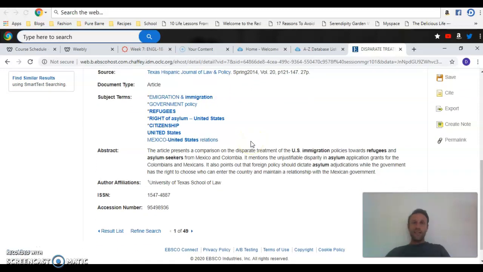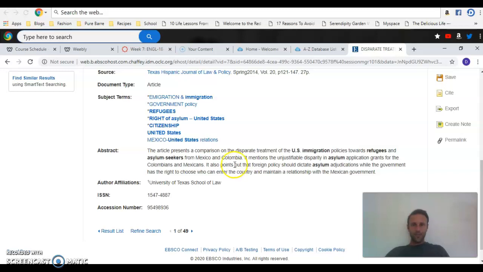Next thing I want to draw your attention to is the abstract. The abstract is the summary of this paper, of this article. And so it saves you time, right? If you read this and you go, that doesn't look like something I want to read, then you've just saved yourself a lot of time reading a 30-page paper or something like that, right? So let's see. This one looks good.